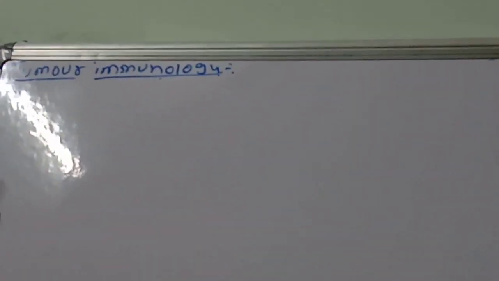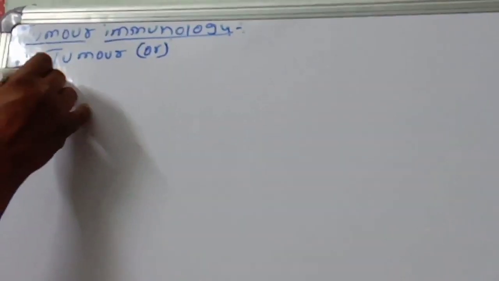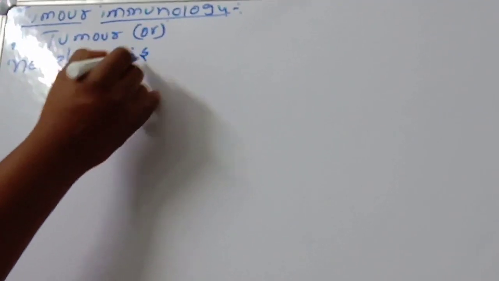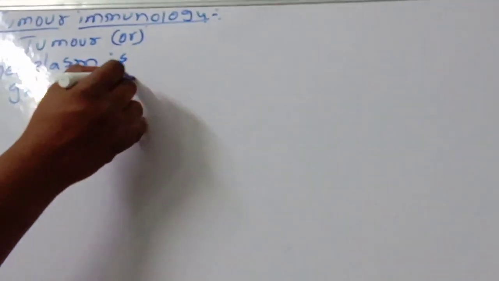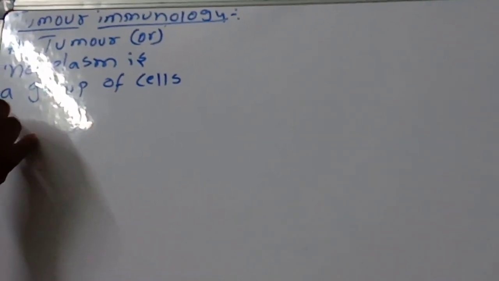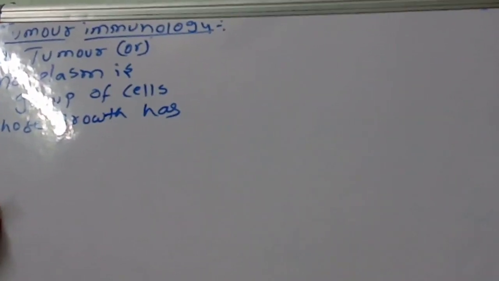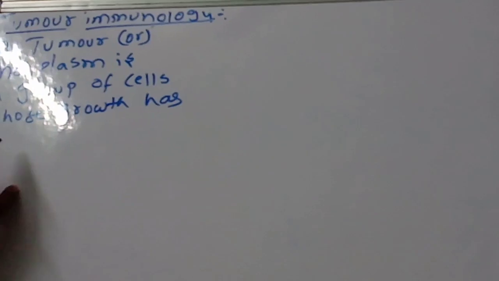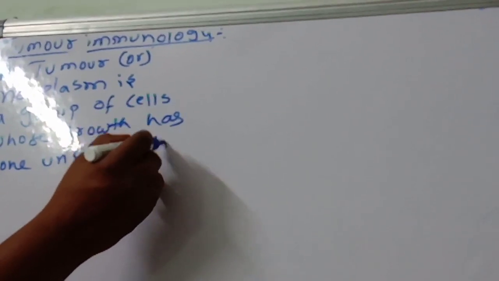A tumor, or neoplasm, is a group of cells whose growth has gone unchecked. This is important.